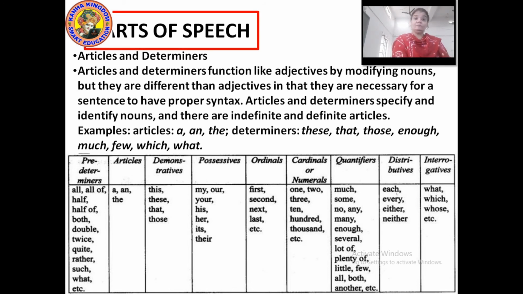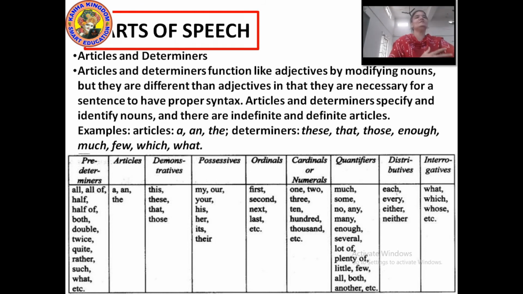Now here is a table. You have to make this table in your notebook. Predeterminers, these are all the kinds of determiners. You can give the name kinds of determiners. Predeterminers, articles, demonstrative, possessive, ordinals, cardinals, quantifiers, distributive and interrogatives. Fine. So please make this table and learn it by heart, so whenever there is an exercise, it would be easy for you to fill in the blanks, or underline whatever the exercise asks you. Okay, so please note this down.